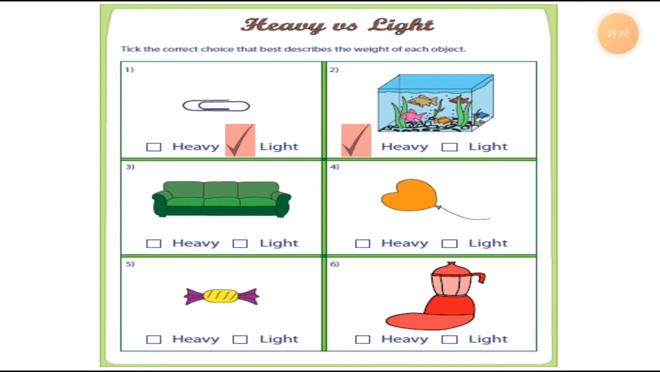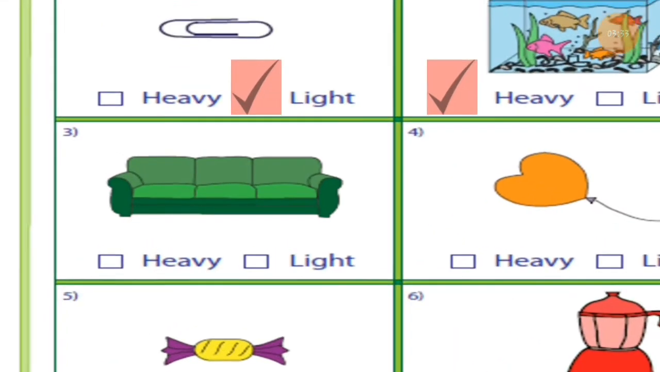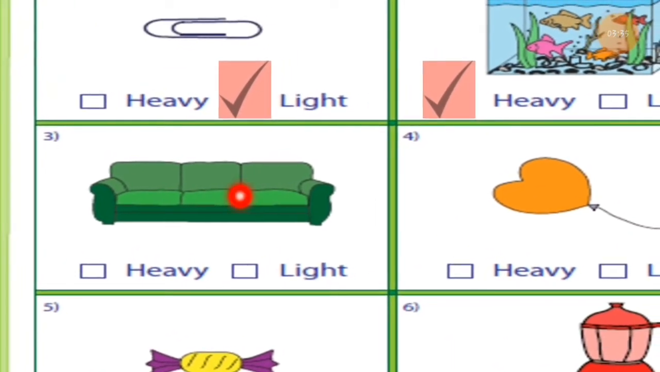Okay. Now the third one is a sofa. So this one is a sofa. See this. I'll show you the picture of this sofa.